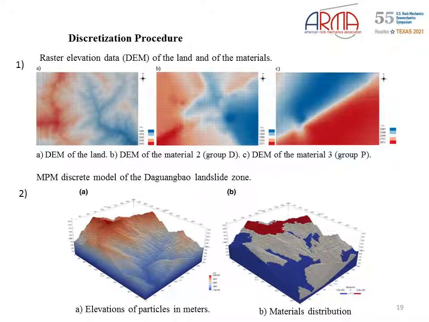In figure number 1, in A we can see the digital elevation model of the land, and in B and C the digital elevation model of each material. In figure number 2 we can see the NPM discrete numerical model consisting of 2 million particles. In 2A the elevation of the particles in meters, and in 2B the material distribution inside the model.